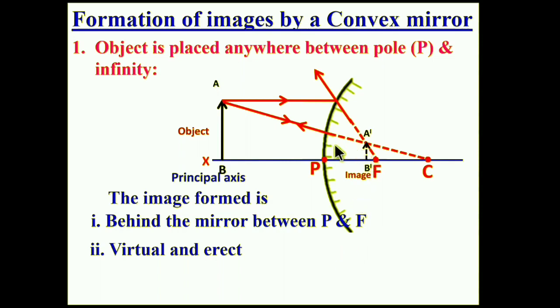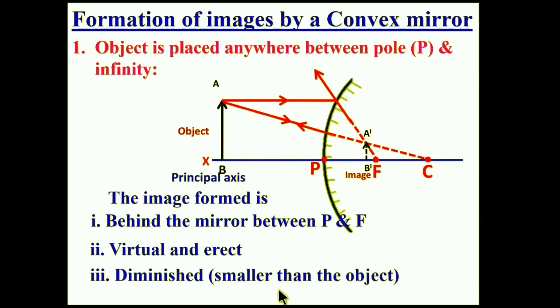Why is it virtual? Because the reflected rays appear to intersect here. They are not actually intersecting. That is why this is a virtual image. This image we can see directly in the mirror, but we cannot get it on a screen. It is erect because it is in the upward direction like the object. And the image is diminished, smaller in size compared to the object.